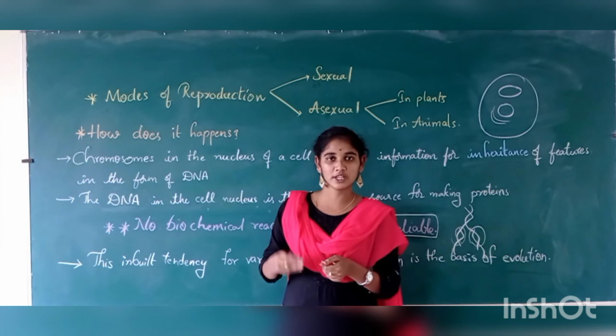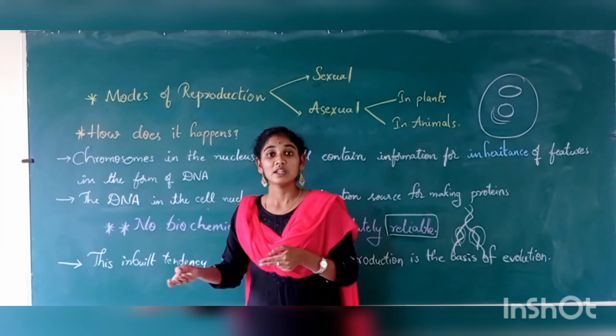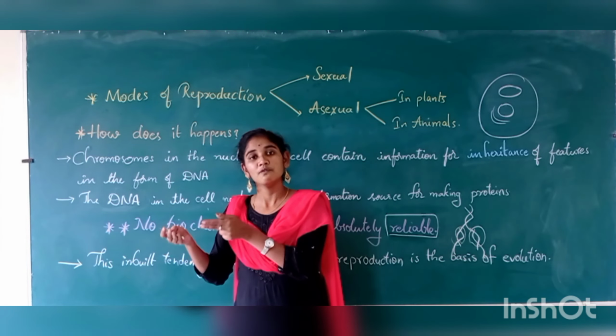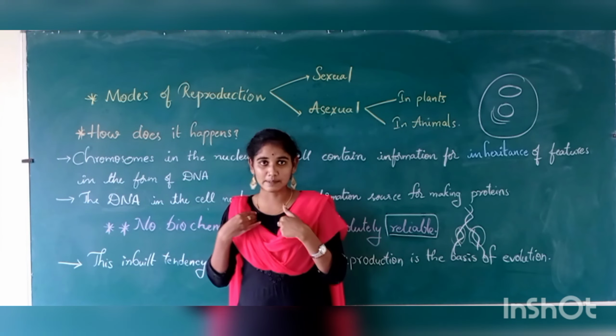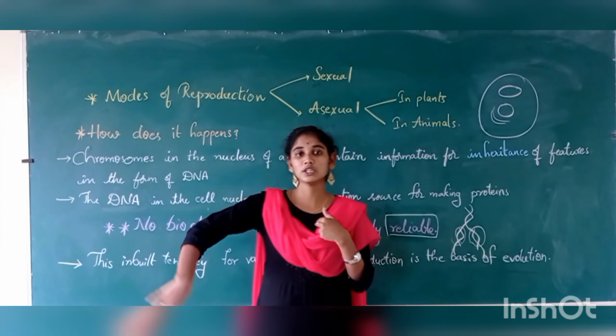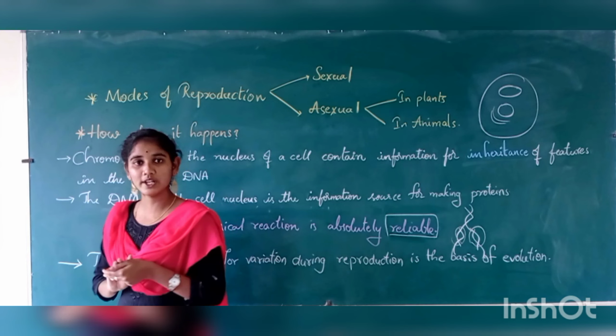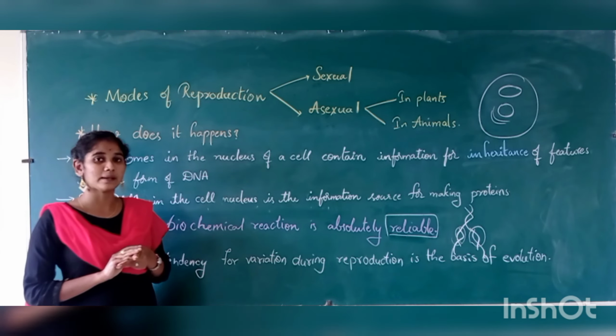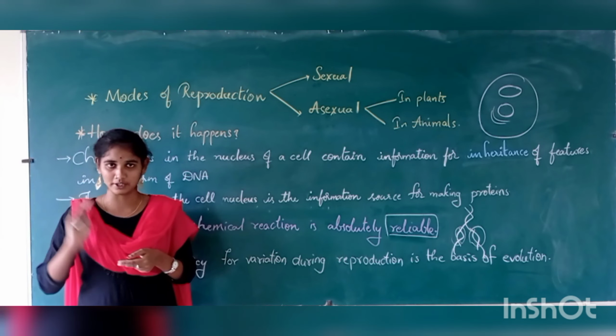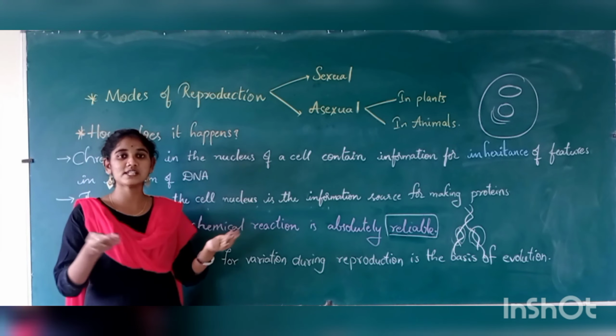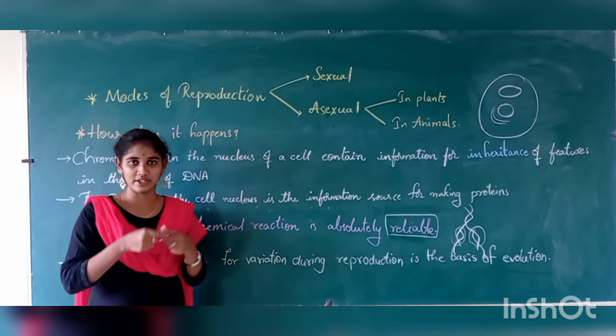If modifications are happening, the new species will adapt themselves to the present conditions, according to the present temperature. For example, in olden days the temperatures and everything were different. Nowadays the temperature and everything is a little different.